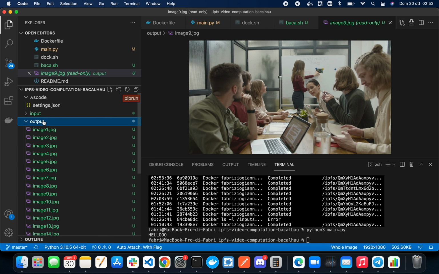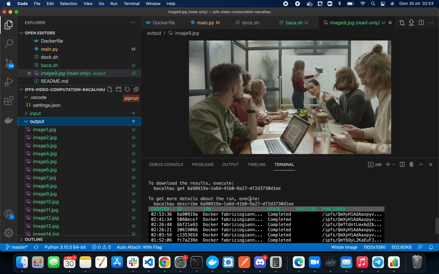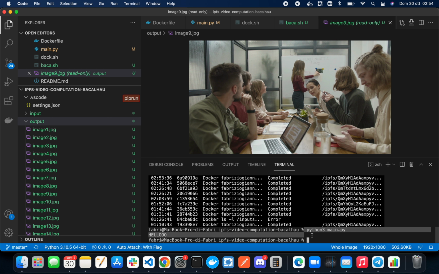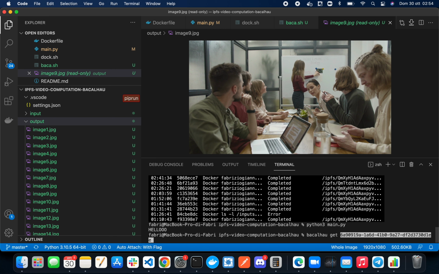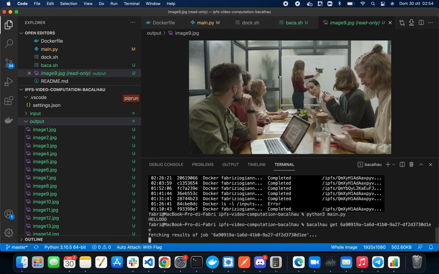Yeah, this data lives on Bacalhau. We have kind of downloaded it. So if you want to do more computations on it, you don't need to download it, especially if it's big data. You don't want to get every image on your machine. You want to have it on Bacalhau storage, and that's what's cool about this.